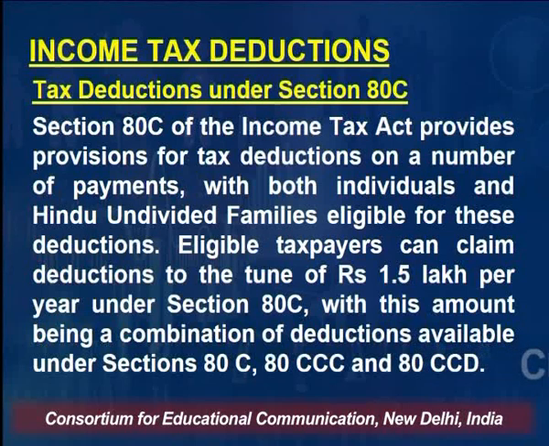This amount is a combination of deductions available under Section 80C, 80CCC and 80CCD. Under all these three heads, the combined deduction that is allowed is 1.5 lakh rupees. It doesn't mean that only under Section 80C, you get a deduction, and under 80CCC and 80CCD also, I'll be referring to those. The combined limit is 1.5 lakh rupees. You can take it either under Section 80C only, or you can take it in other heads.